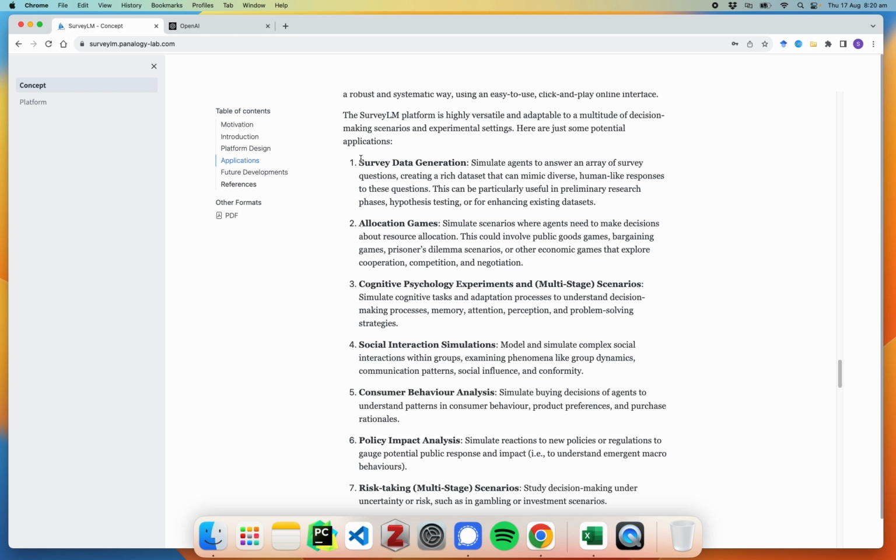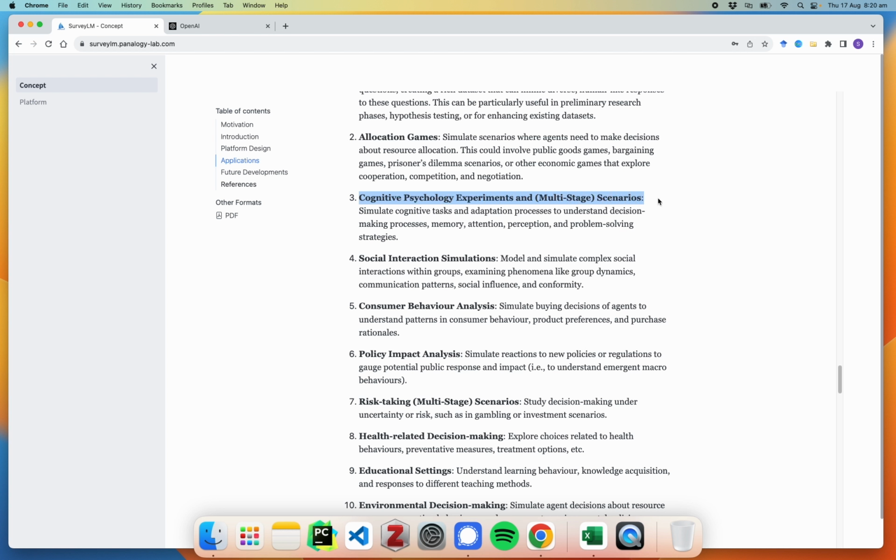So yes, we can look at survey data generation, maybe using these simple sample surveys, or say the World Values Survey, or other surveys where we're looking to test human values, and we can compare agent responses to human responses. Maybe we can play allocation games and other resource allocation tasks, say from economics, public good games, bargaining games, and so on, which we've also demonstrated earlier.